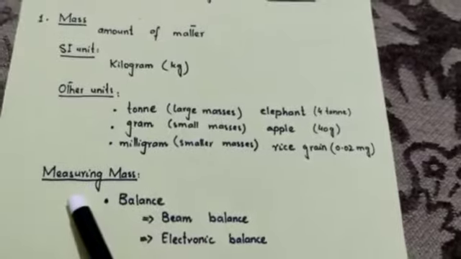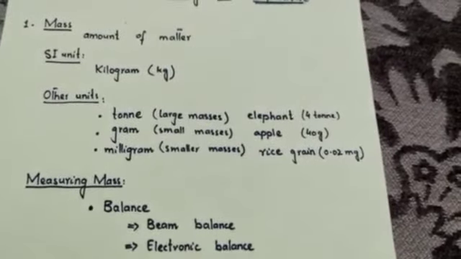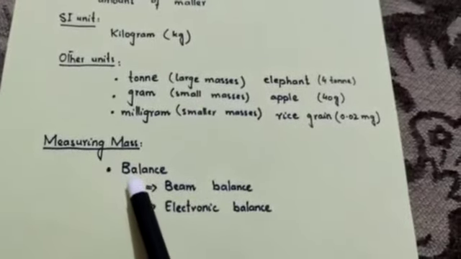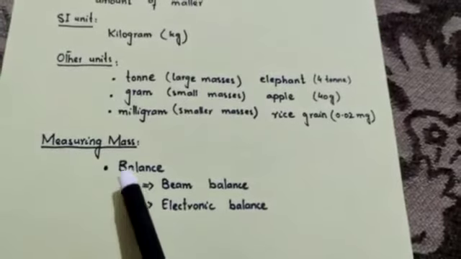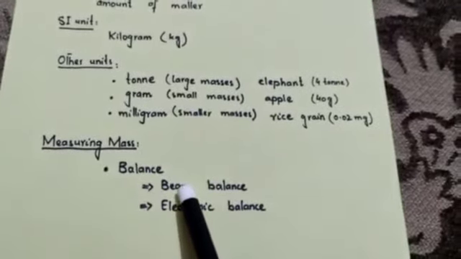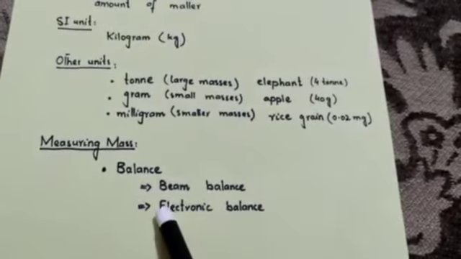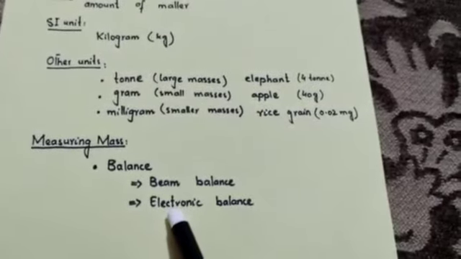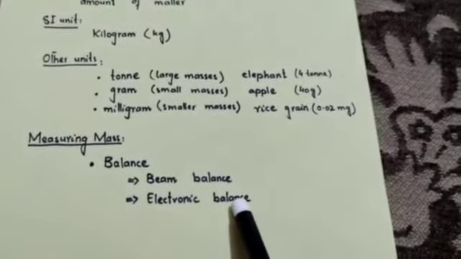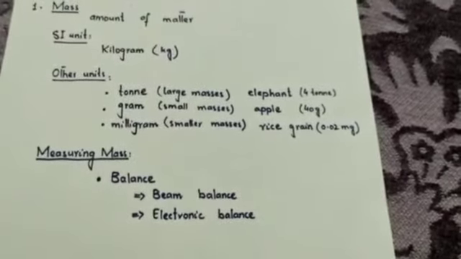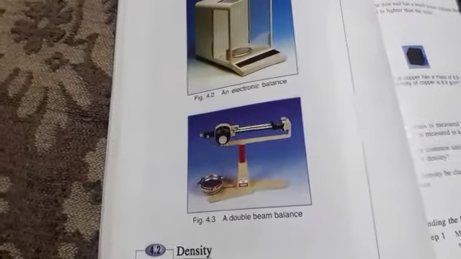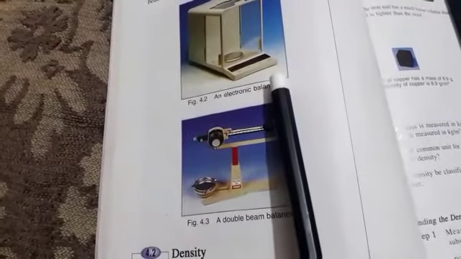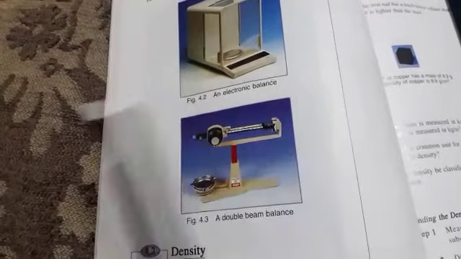Next topic is about measuring mass, how we can measure the mass. The instrument that is used to measure the mass is a balance. The balances that are used to measure the mass are the beam balance, that is the double beam balance, and the electronic balance. First of all, the beam balance was used to measure the mass, but later on the electronic balance is more accurate to measure the mass. And girls, here you can see the diagram of a double beam balance and electronic balance, that are the types of balance to measure the mass.